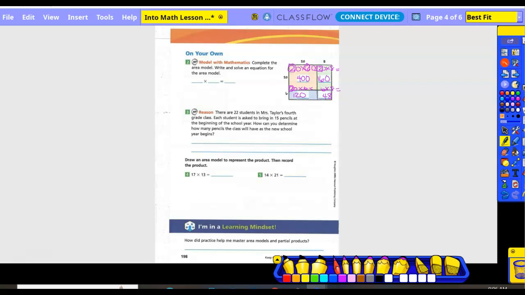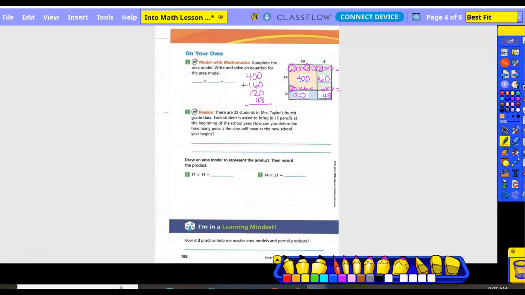Now what do I need to do? So I got partial products, right? Okay, and then I need to add those partial products together. So 400, keep my place values in line, 160, 120, and 48.